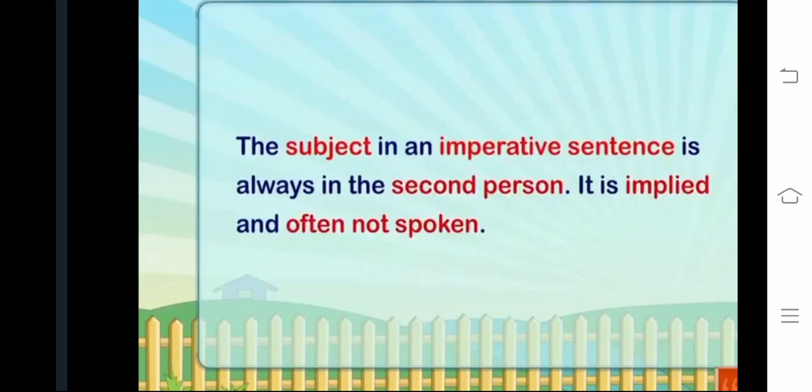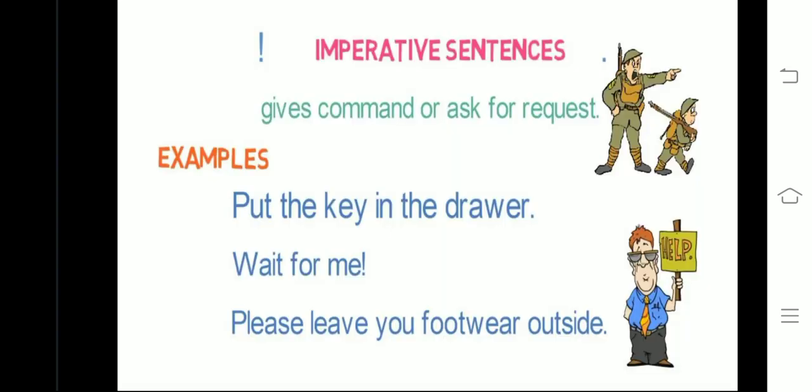here in this type of sentence we have to assume, in imperative sentence the subject we have to assume as second person, that is you, but not spoken or written. Okay, you have to assume that the subject we are using in imperative sentence is second person, that is you. You can see from the example. Here are some examples. Put the key in the drawer, wait for me. You can see in this example we have not written second person, that is you, but we have to assume that we are talking to second person, that is you.